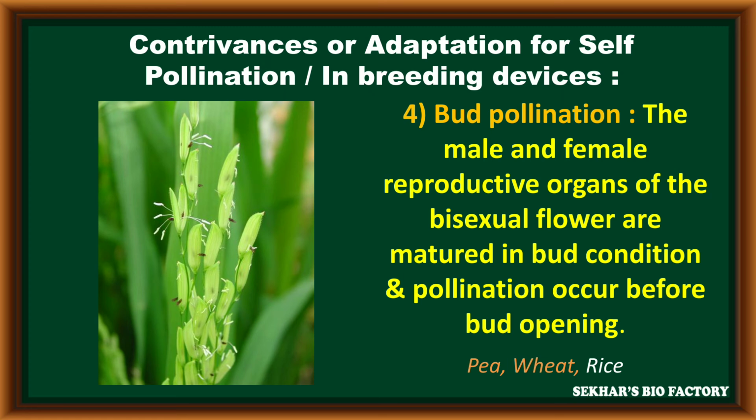When the bud opens, pollination is already completed, so there is no chance for cross-pollination with the help of bud pollination in pea, wheat and rice plants. These are the various contrivances or inbreeding devices to promote self-pollination in a few plants.